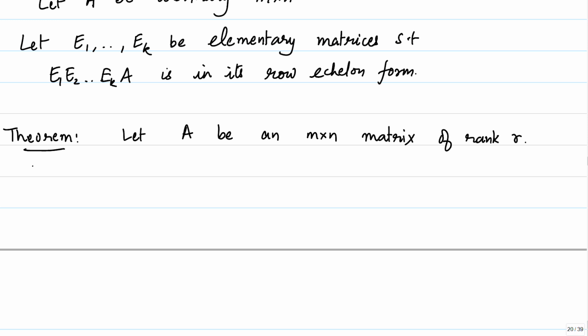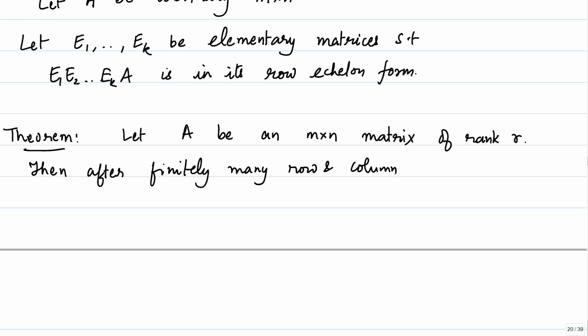Let me just write it down. Then after finitely many row and column operations, we get a matrix of the type,